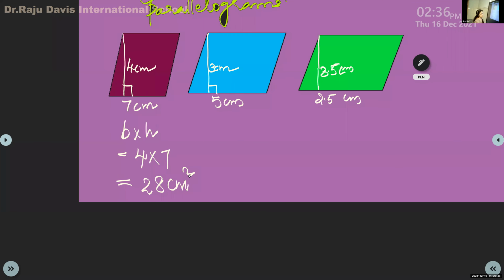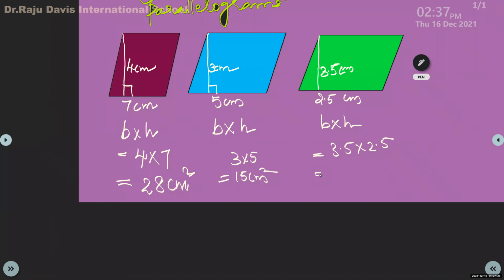Next one. Ma'am, base into height. So 3 into 5 equal to 15, that is equal to 15 centimeter square. Okay. Next, Abel. Next one, Abel. Ma'am, the base into height, 3.5 centimeter into 2.5. Calculate and tell me the answer.